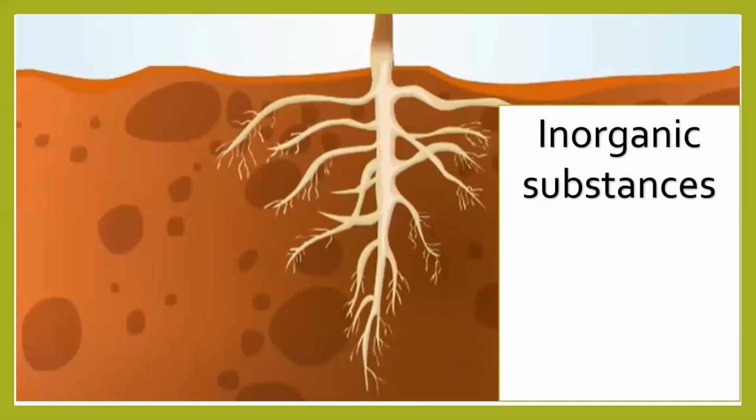Correct? Now, there are a few inorganic substances which plants require for their good growth and development, right? Let's start answering this. These inorganic substances are nitrogen, very, very important. Now, why is nitrogen required? Can anybody answer me? Correct. DNA का basic part. If you have ever studied, DNA is made up of nitrogen base. Therefore, nitrogen is very important.